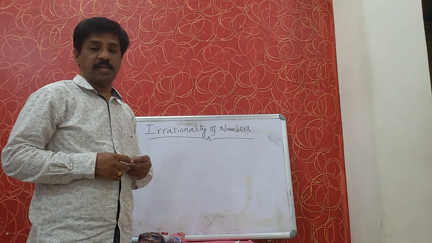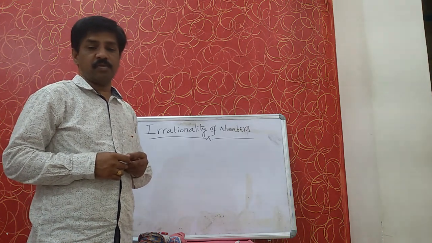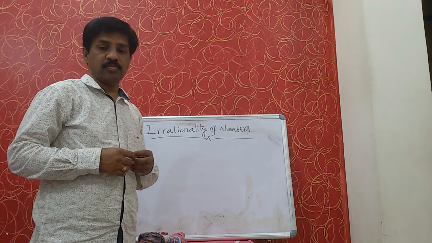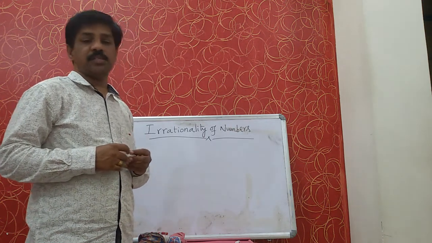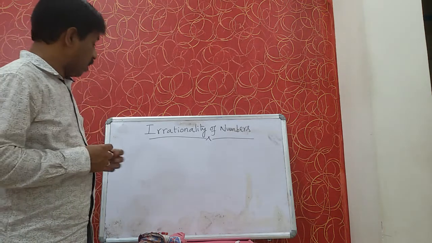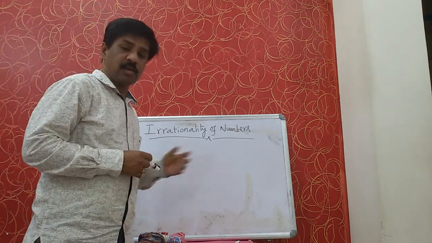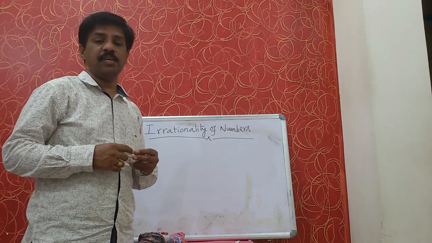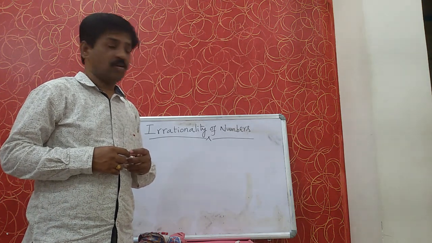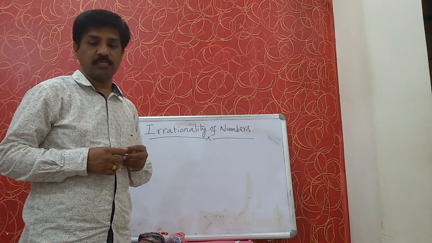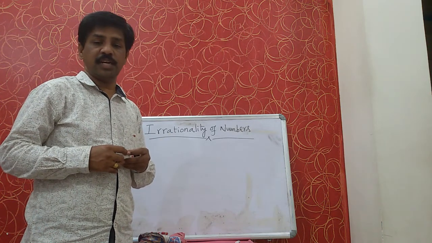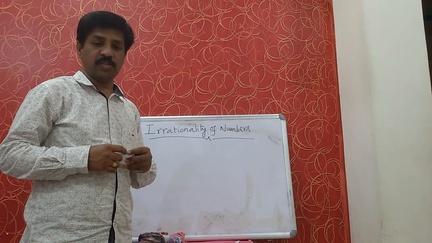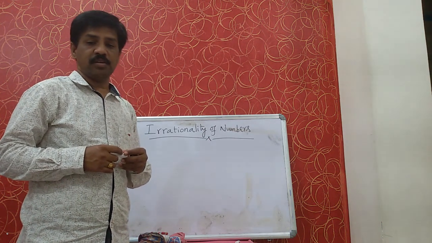Already in class 9, we have learned what are irrational numbers, their properties, and the existence of irrational numbers. We also represented irrational numbers on the number line. But once again, we will recollect what are irrational numbers. Of course, most of the children might already know, but once again, we will recollect it.